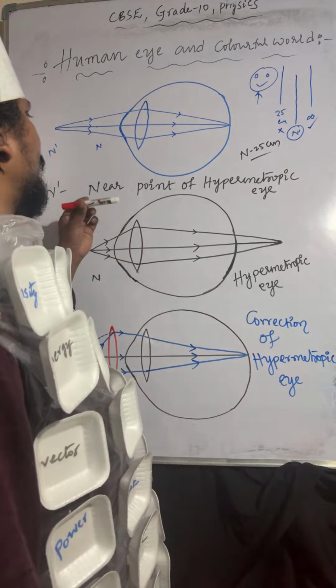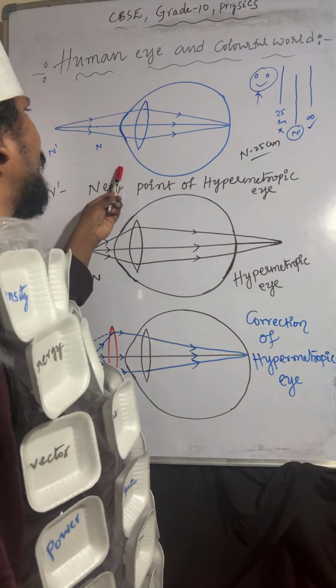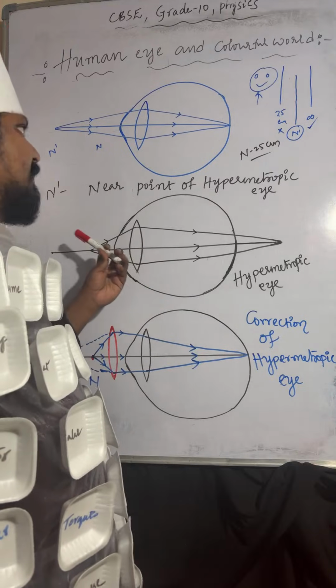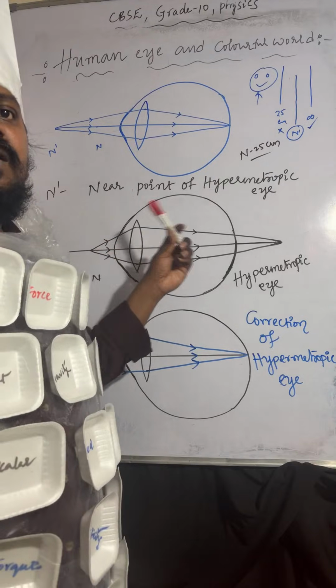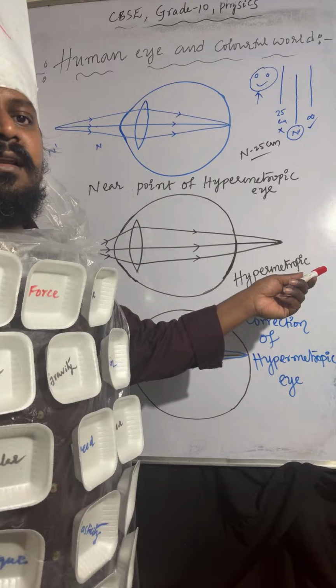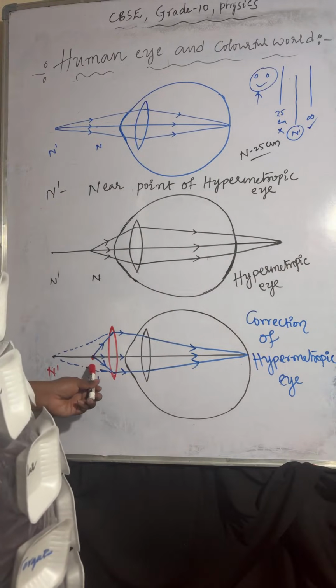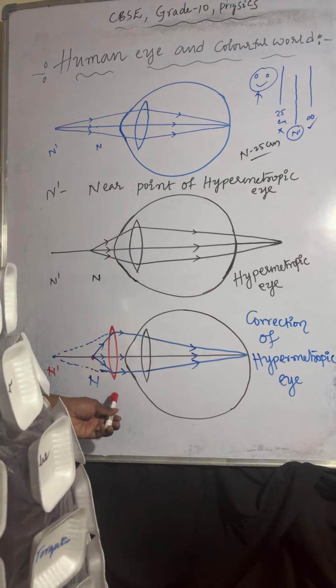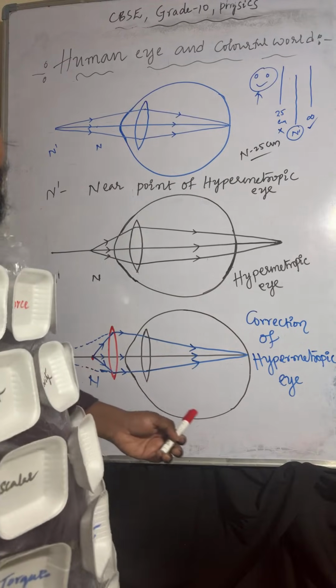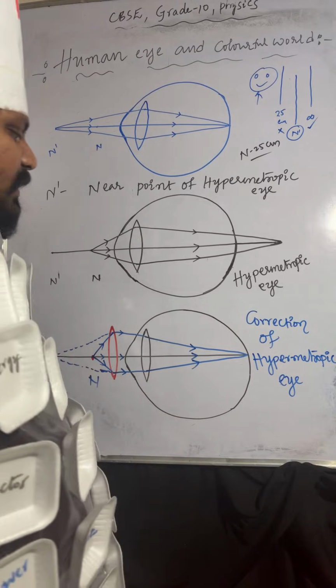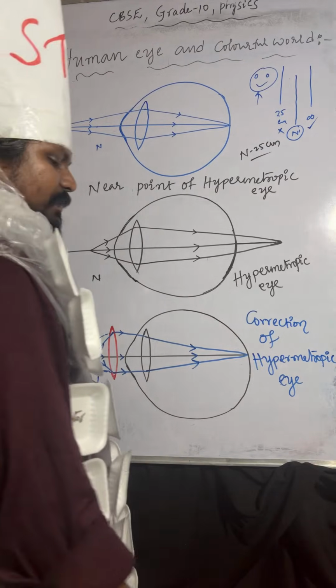First one is the near point of hypermetropic eye, and this is the hypermetropic eye. If the light rays are coming from 25, those light rays will meet beyond the retina. And coming to here, if the light rays are coming from this point, by using a convex lens we can correct the defect of hypermetropia. Understood? So that is the correction of hypermetropic eye.